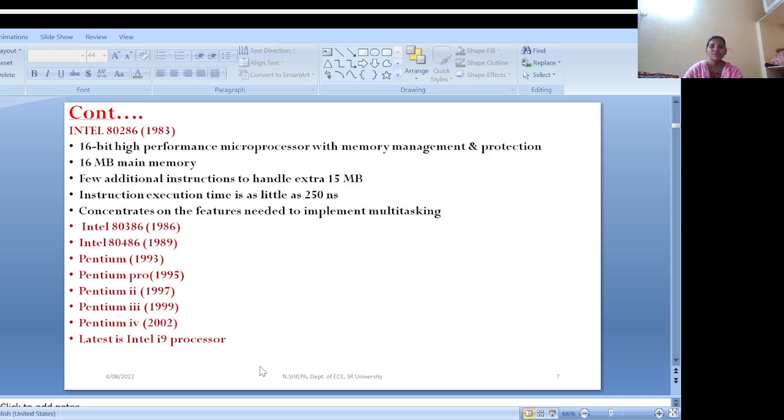Okay, so next, in 1983 Intel developed the 80286. It is a 16-bit high performance microprocessor, where it introduced protected mode, enhancing multitasking and memory management. The memory is 16 megabytes. Okay, next 80386, it is a 32-bit processor with clock speeds of 33 megahertz, and it supports 4 gigabytes of memory. Okay, and next one 80486, it is also a 32-bit processor.